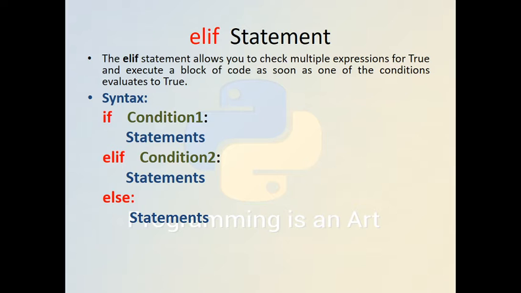in the if there are a number of statements, and then in elif we can again mention a new condition, and then again the statements, and we can continue mentioning elif, and finally we can mention the else.